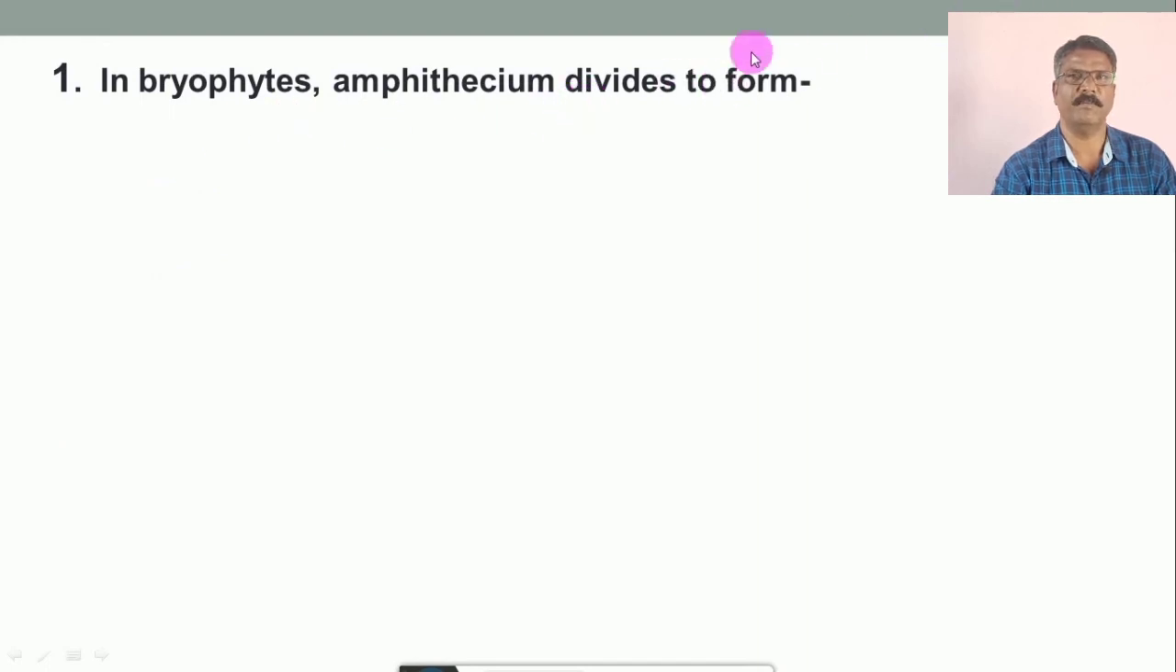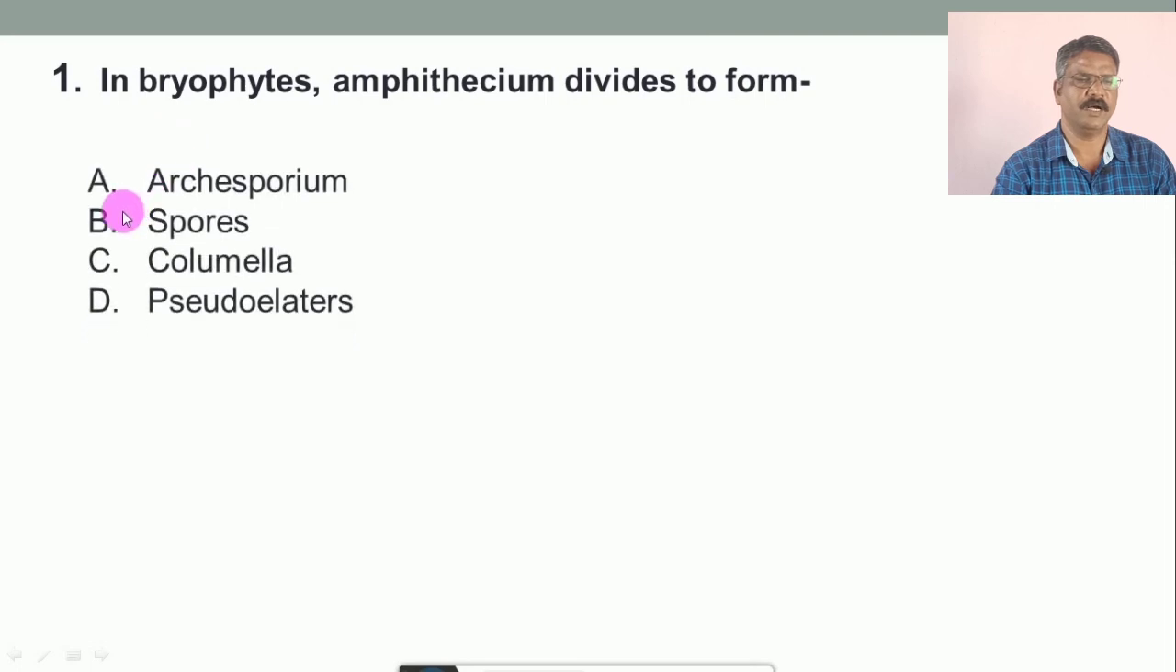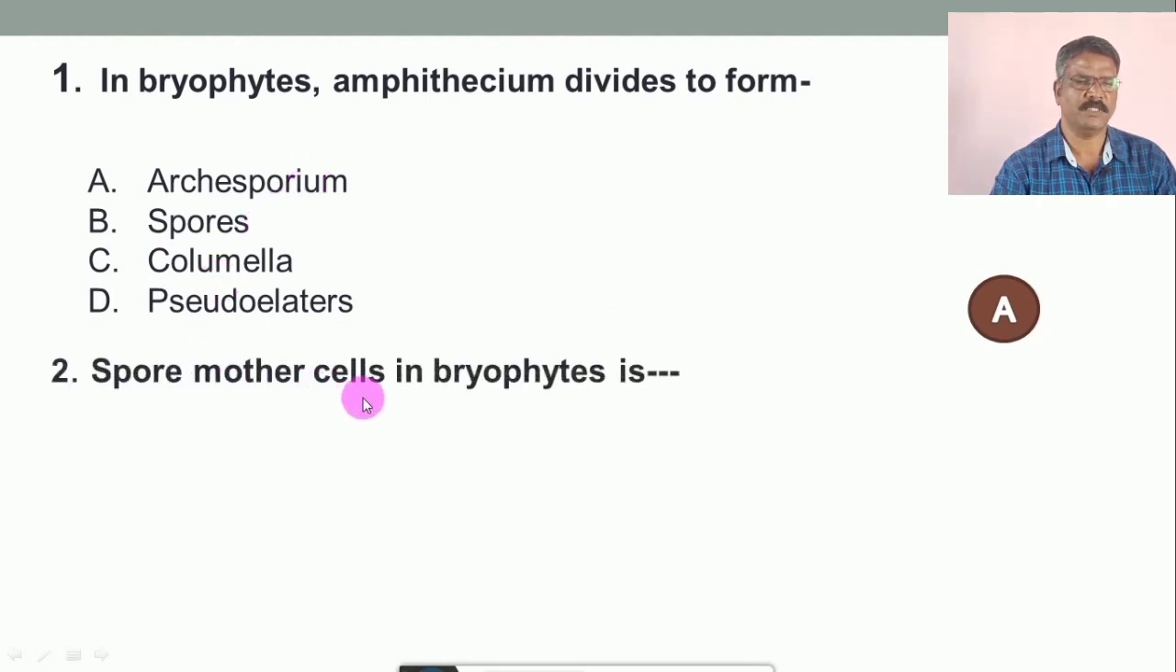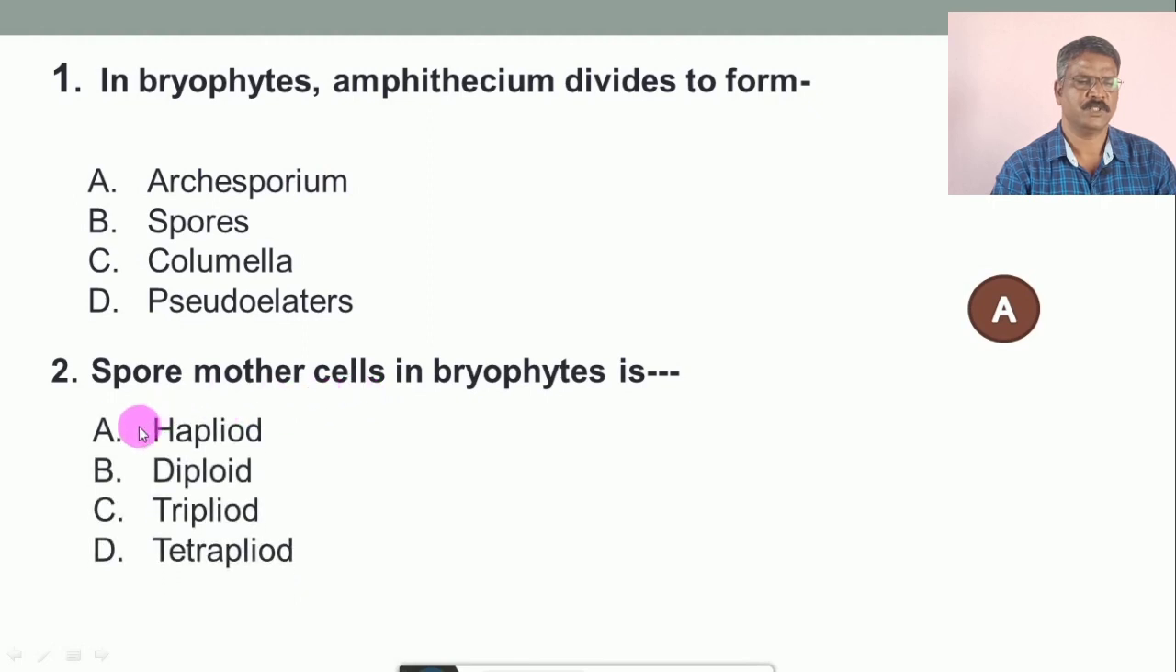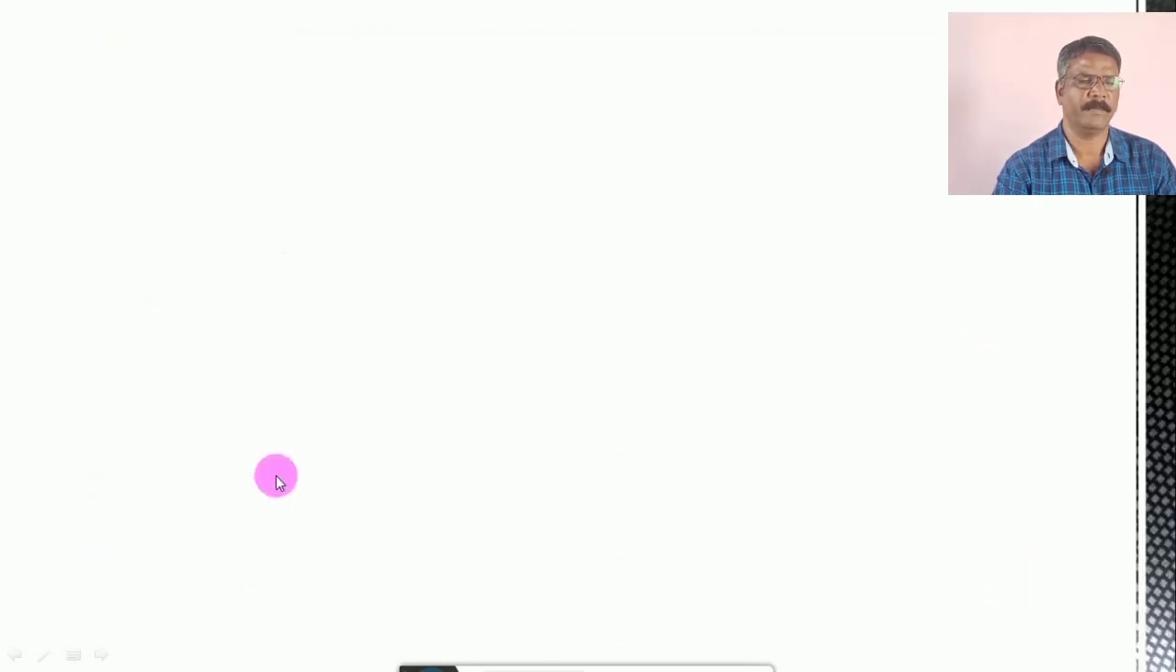amphithecium divides to form, and the options are A. Archisporium, B. Spores, C. Columella, and D. Pseudoelaters. And the correct option is A, Archisporium. Question number 2. Spore mother cells in Bryophytes are either A. haploid, B. diploid, C. triploid, D. tetraploid. And the correct option is B, that is diploid.